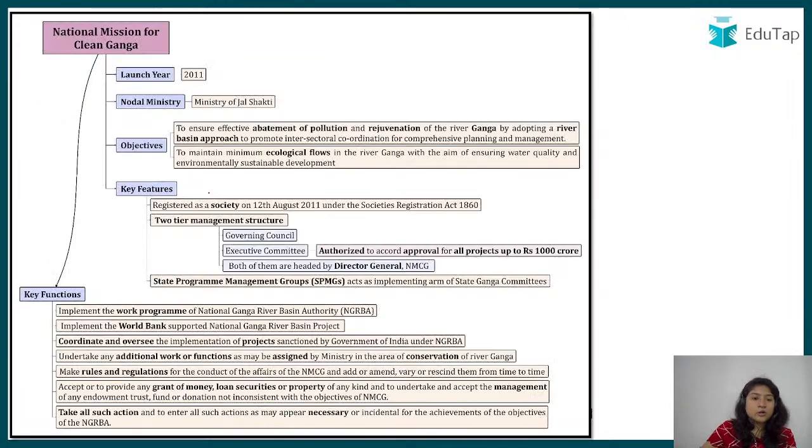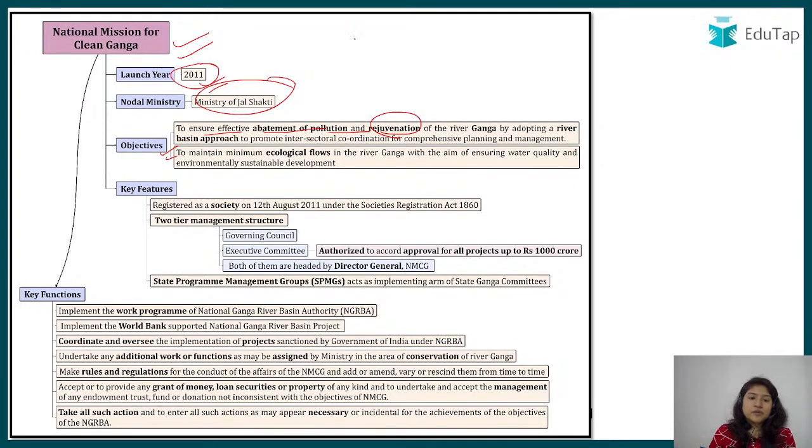So here you are looking at the Namami mission of Clean Ganga. I am sorry for that. Here is everything that you need to remember. The launch year of it is 2011. The nodal ministry is the Ministry of Jal Shakti. And if you talk about the objectives, that is to ensure effective abatement of pollution and rejuvenation. So again this is about making Ganga pollution free and also rejuvenating it, making it alive again.